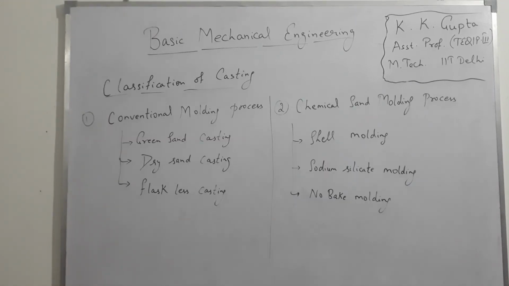Classification of casting. On the basis of different process of molding or casting, the casting can be classified in different categories. First one is conventional molding process. There are different types of conventional molding process. First one is green sand molding or casting, dry sand casting, plastless casting. Second is chemical sand molding process. There are different types of chemical sand molding process: shell molding, sodium silicate molding, no bake molding.